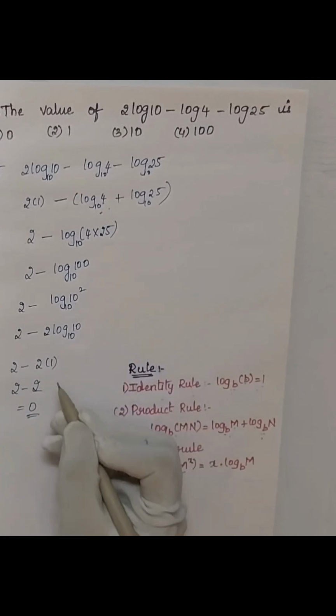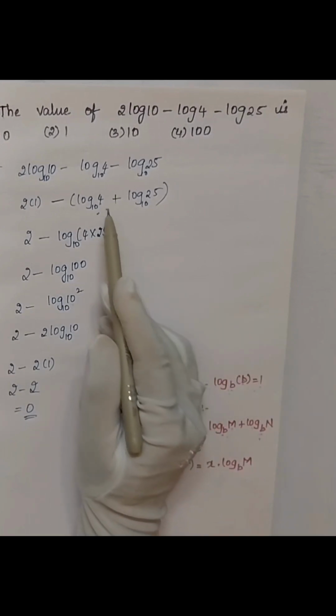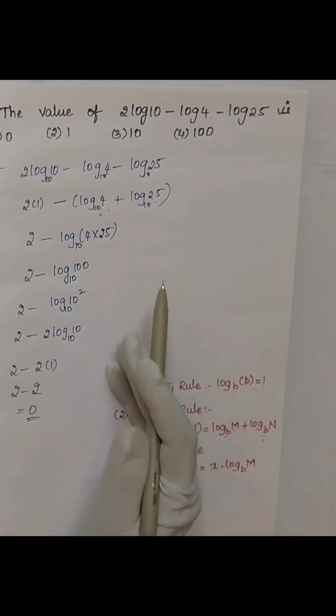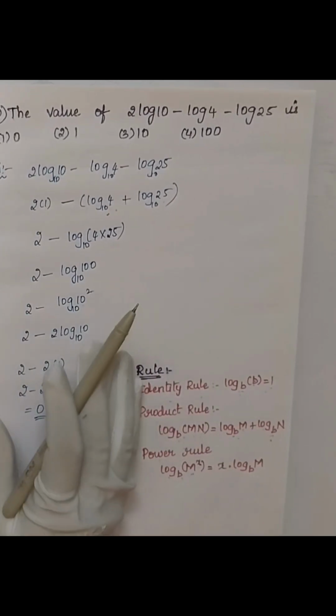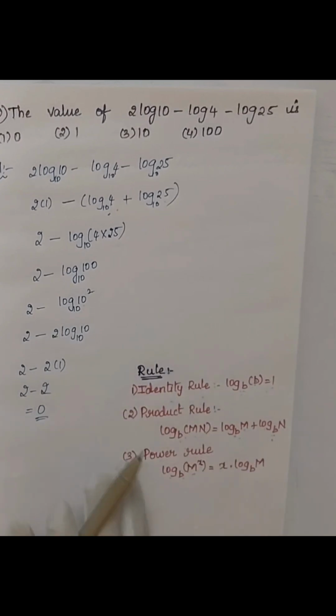I have written it in many steps, but if you are fast enough, you can skip many steps. Like, directly you can write 4 into 25 is 100 and 100 is nothing but 10 square. To make you understand, I have written it step by step. But if you have practiced well, you can skip many steps and solve the answer very soon. Okay, next.